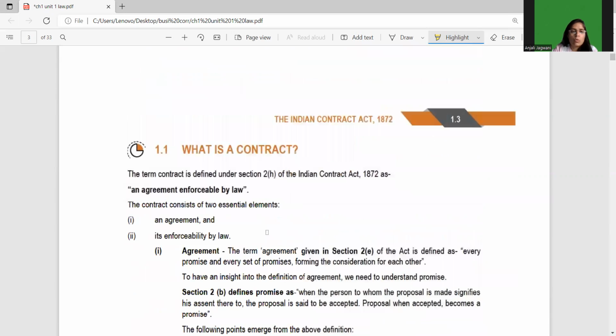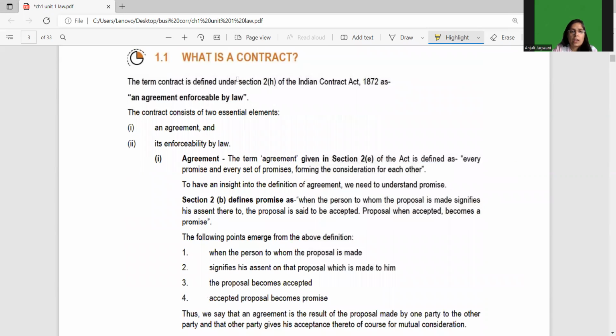Now over here, what is a contract? We'll first see. Under section 2 subsection H of the Indian Contract Act 1872, the contract is defined. I want to tell you that under the Indian Contract Act, every definition will be defined under section 2. Subsection will be different, but section 2 will be common. So the contract, defined under section 2 subsection H of the Indian Contract Act 1872, says that a contract is an agreement enforceable by law.